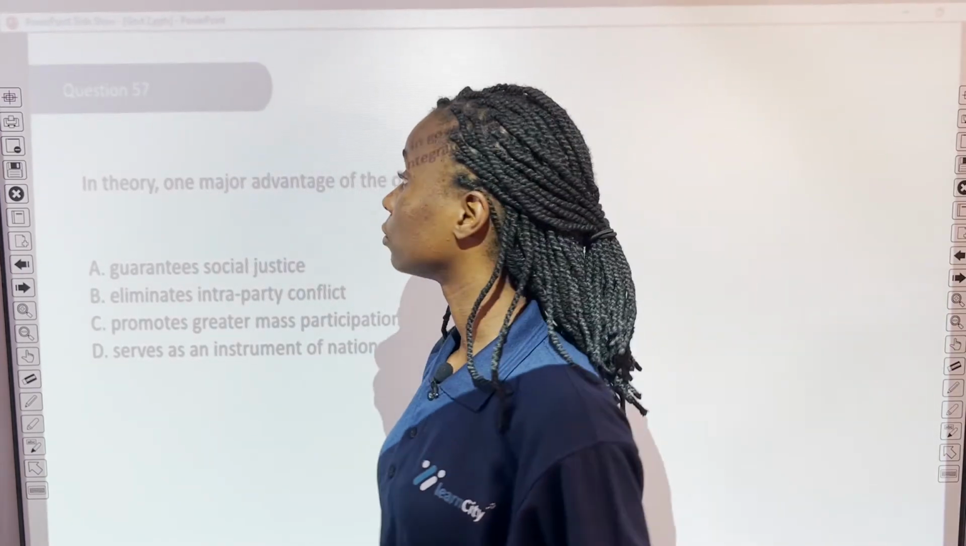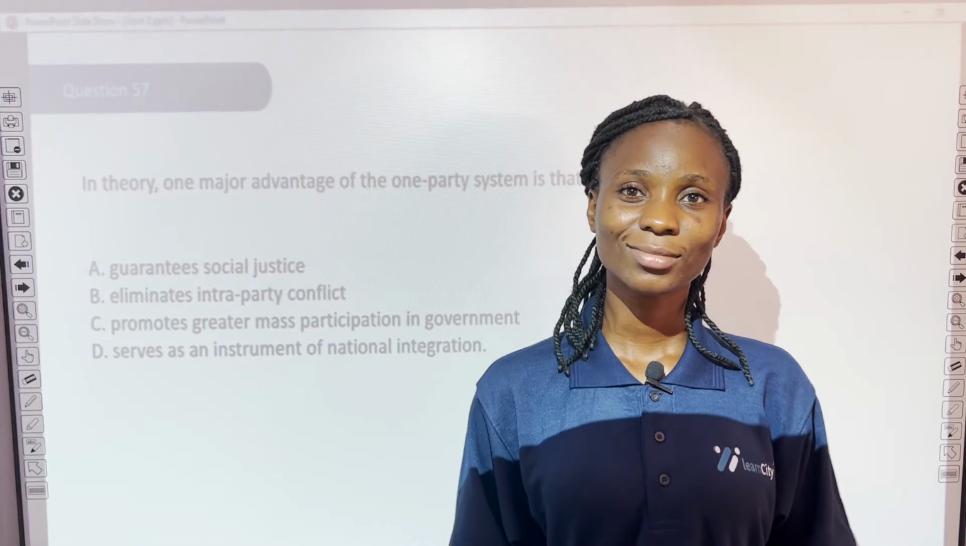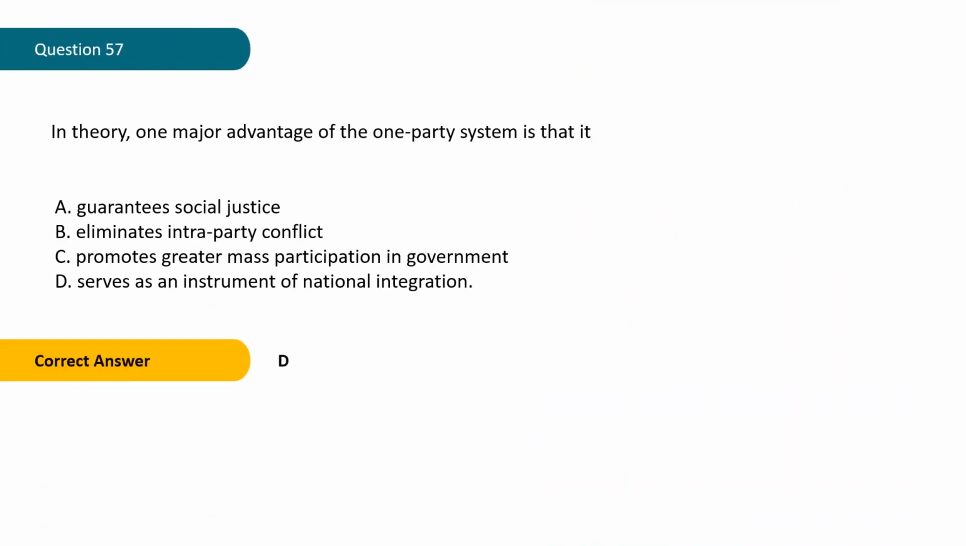Question 57. In theory, one major advantage of the one-party system is that A. It guarantees social justice. B. Eliminates intra-party conflicts. C. Promotes greater mass participation in government. D. Serves as an instrument of national integration. Well, the correct answer would be D. It serves as an instrument of national integration.